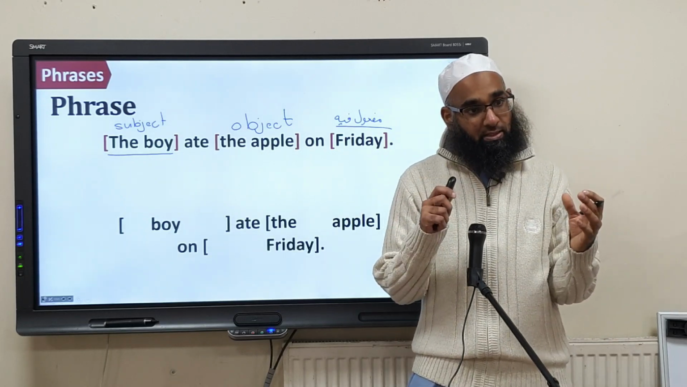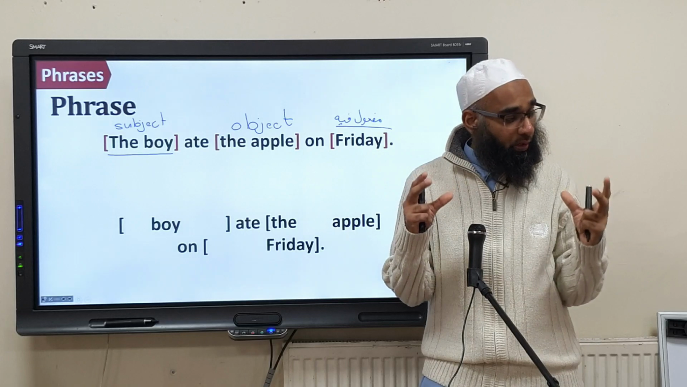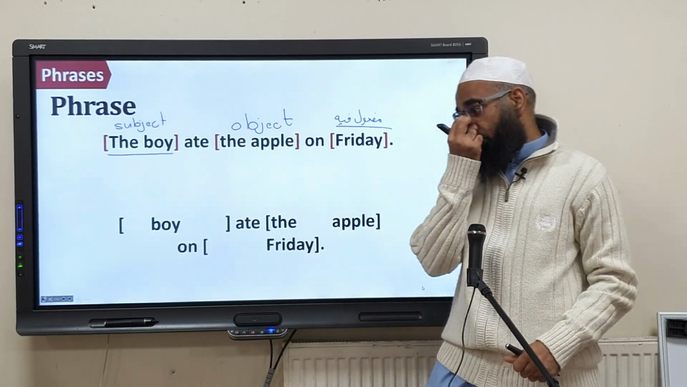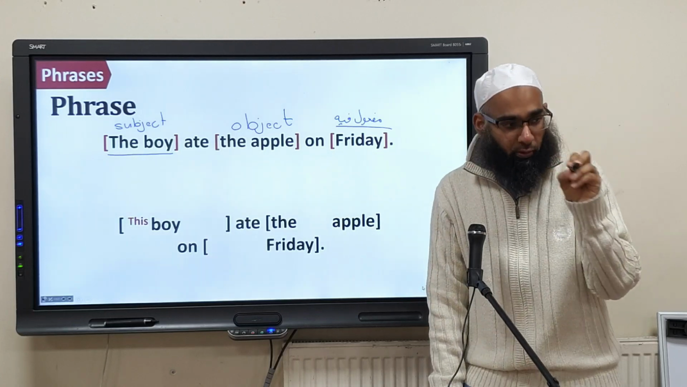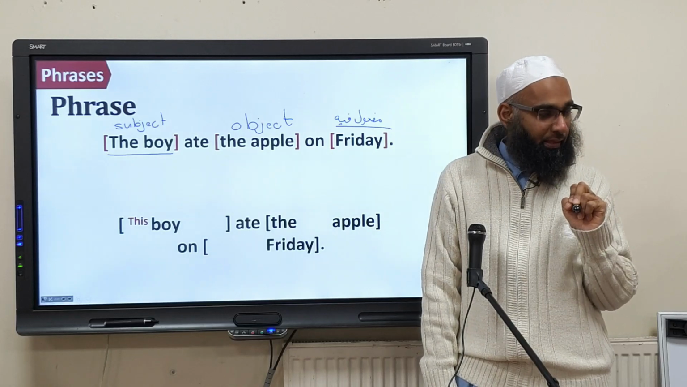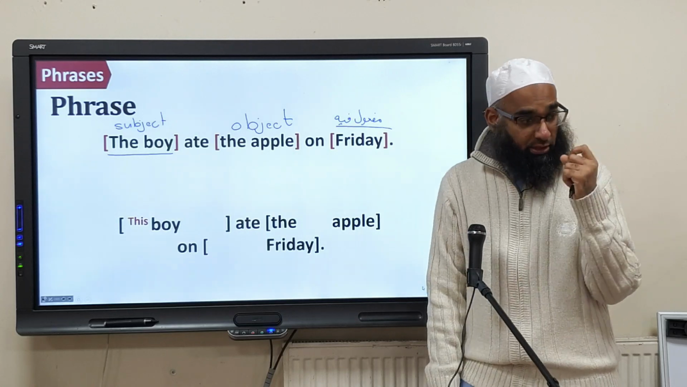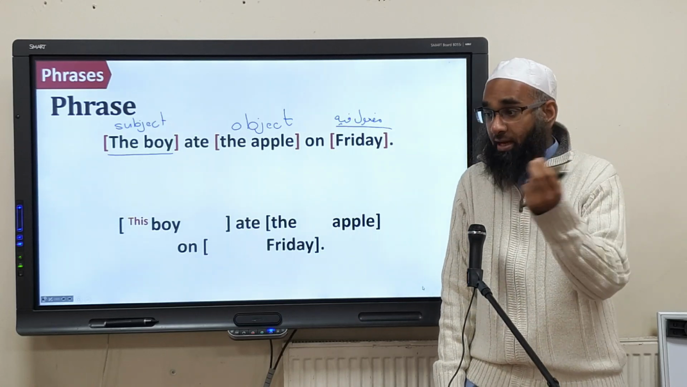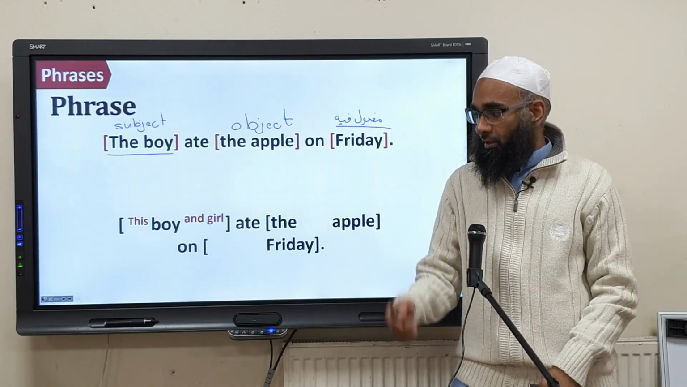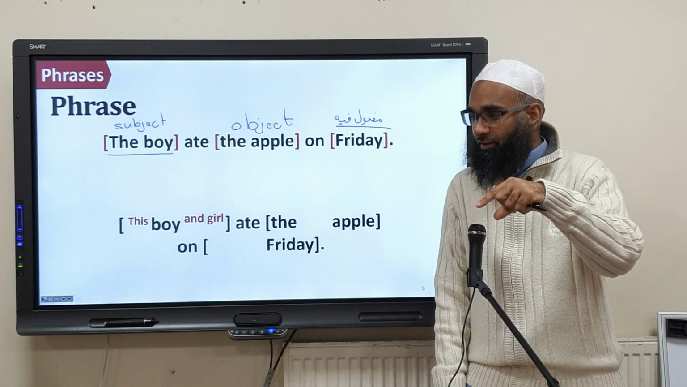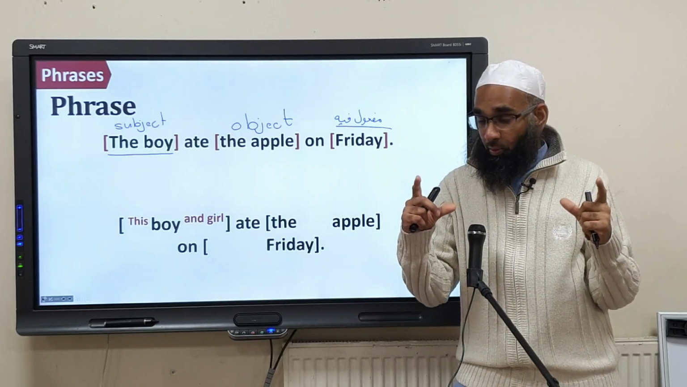What if you get the same sentence, and we add in more information? We expand each section. We expand each what? Of those subjects, objects, and maf'ul fi. For example, we say, this boy. Now this is a boy. We point towards the boy. This boy. So now the subject is not one word anymore. What is it now? 2 words. This and boy. What if we make the subject 2 words, 2 people? This boy and girl. So now it's still the subject, but what's happened to the subject now? It's been expanded. We've added more detail of the subject.